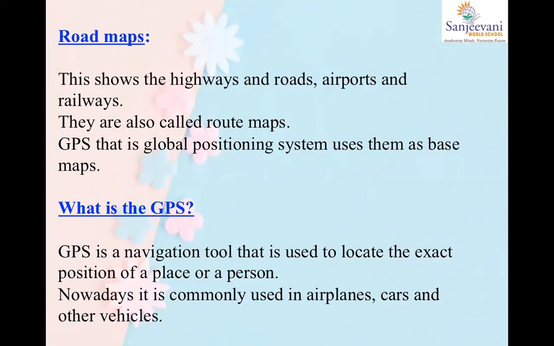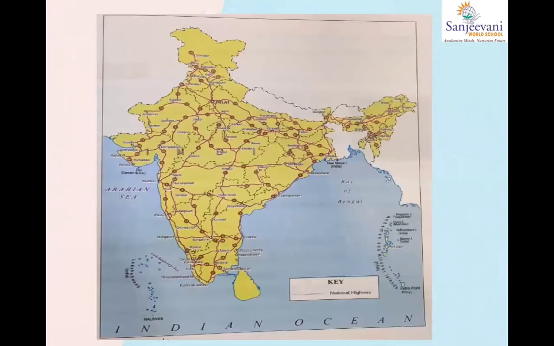Easy. What do you do? You just put that location on your map and press the start, direction button, and that map will tell you to take a right turn, go straight, make a U-turn, no turn, reverse, everything. They tell you how you're going to go and reach that place. So now GPS is very commonly used. It is there in airplanes, in cars, in other vehicles. So GPS is everywhere.